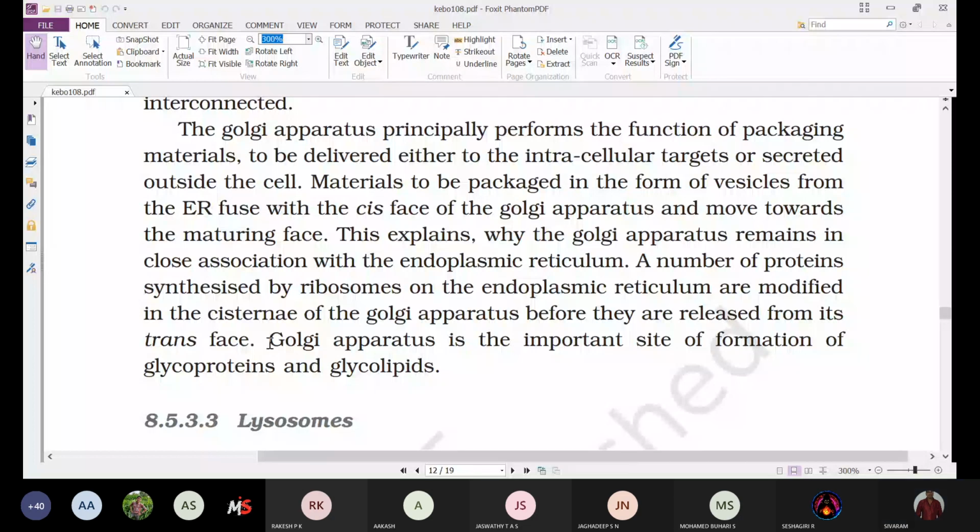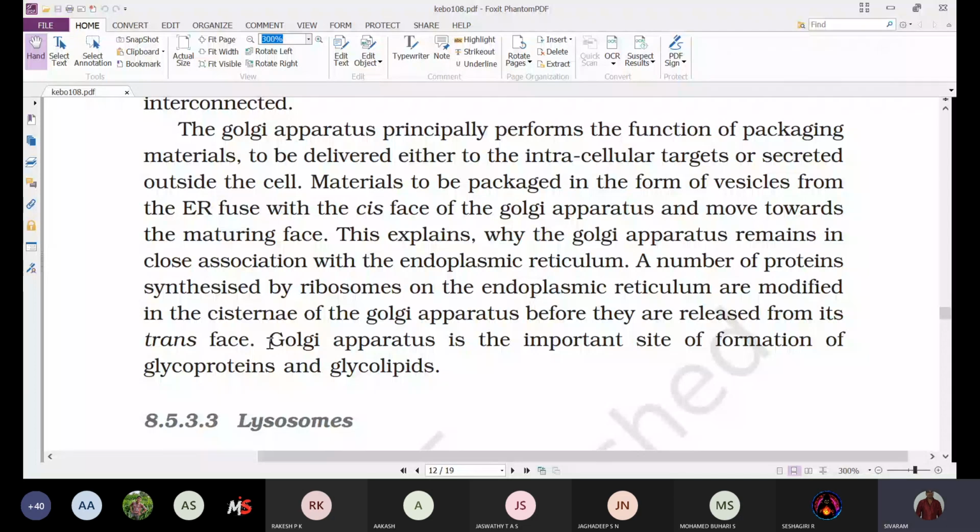They enter through the cis phase or forming phase, the proteins are processed, and finally the processed proteins are released from the trans phase of the Golgi complex.